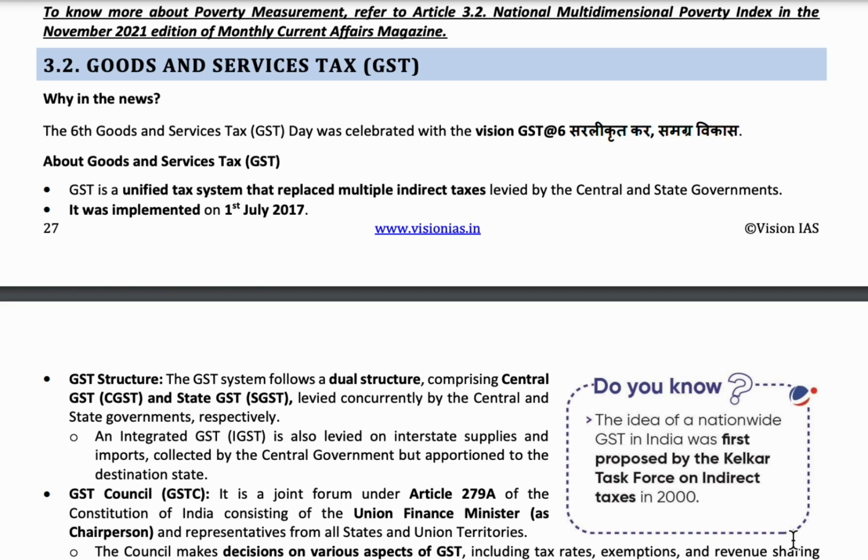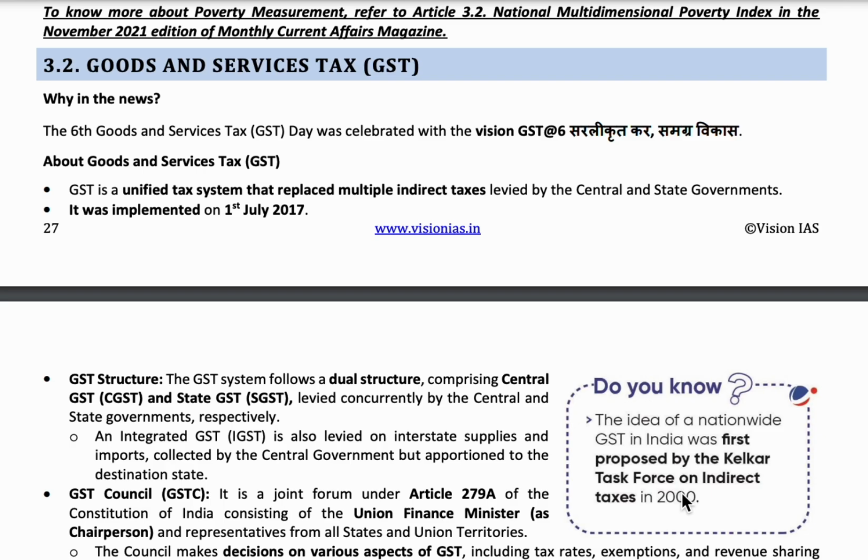GST was first proposed by the Kelkar Task Force on Indirect Taxes in the year 2000, and it was implemented in 2017. The 1st of July 2017 is celebrated as GST Day.